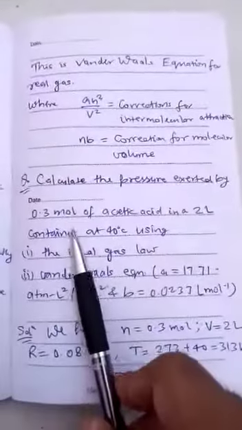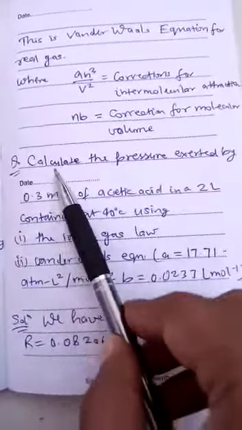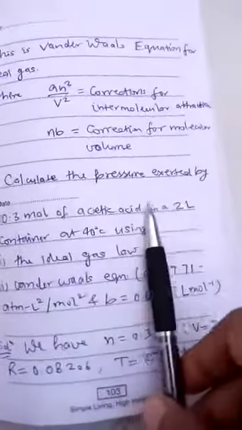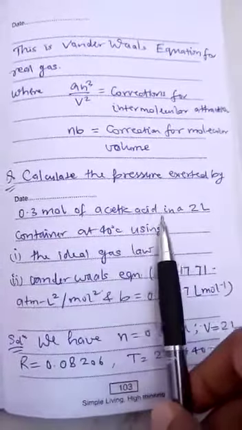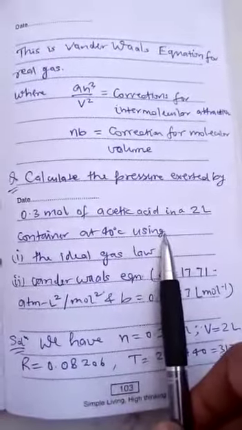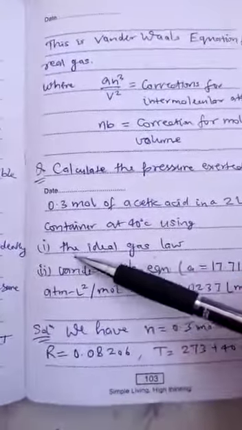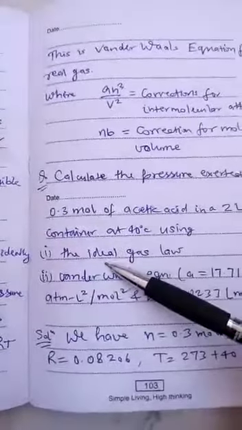Now let us take an example and try to understand these two equations. Calculate the pressure exerted by 0.3 mole of acetic acid in a 2 liter container at 40 degrees centigrade using, first, the ideal gas law, second, the van der Waals equation.